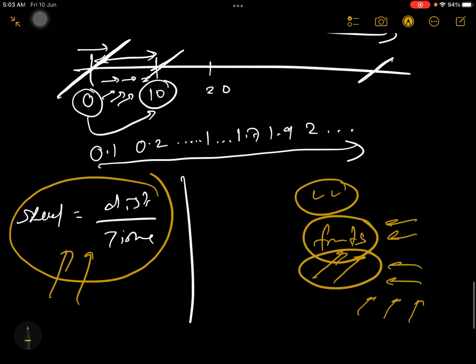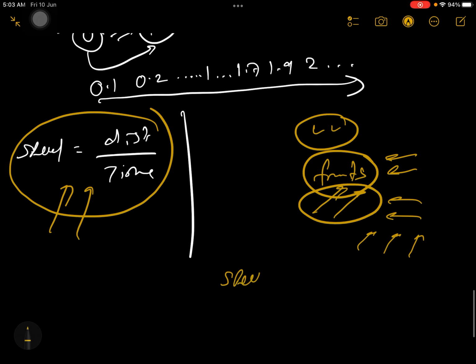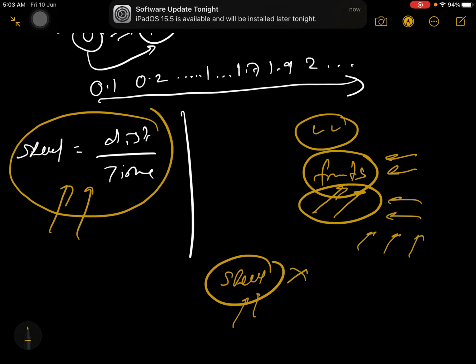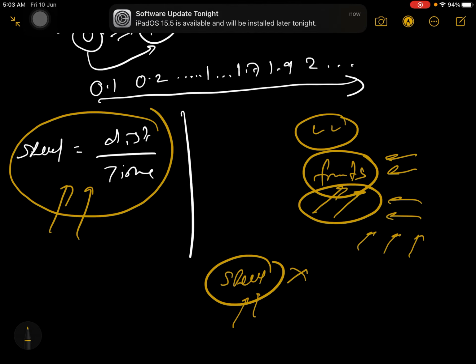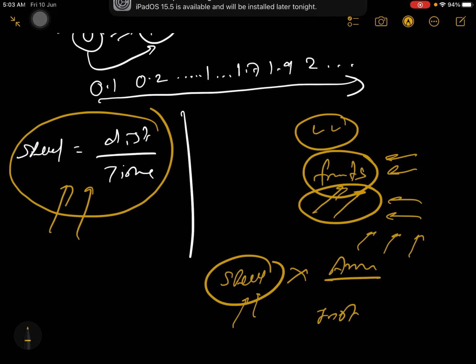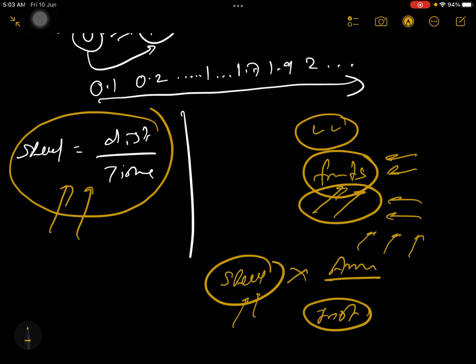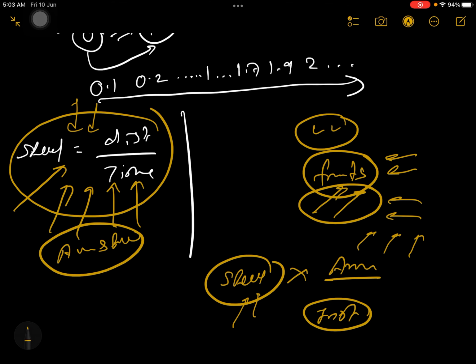In the same way, when we say speed, that time speed itself is not sufficient. We have two types of speed, so you should mention which speed we are talking about. Are we talking about average speed, or are we talking about instantaneous speed? So actually, if any student is using this formula, then with the help of this formula you get average speed. So the reality of this formula, speed is equal to distance by time,